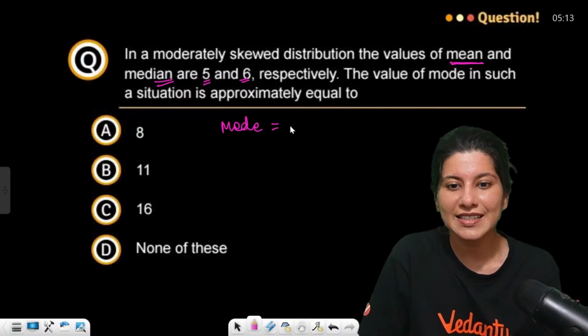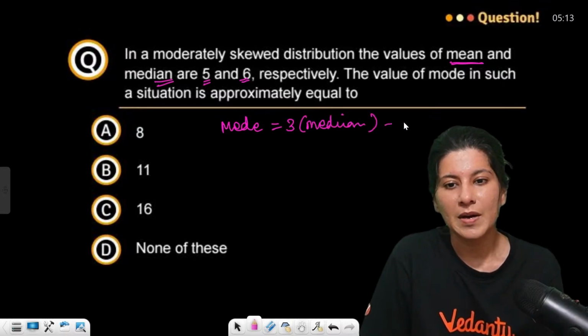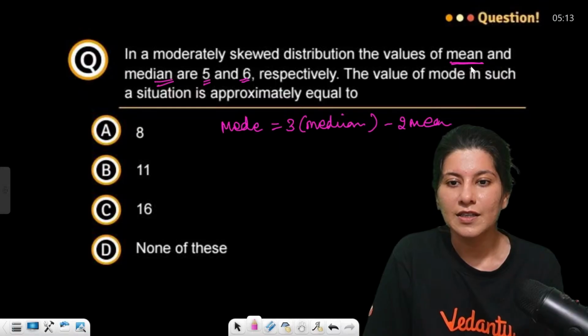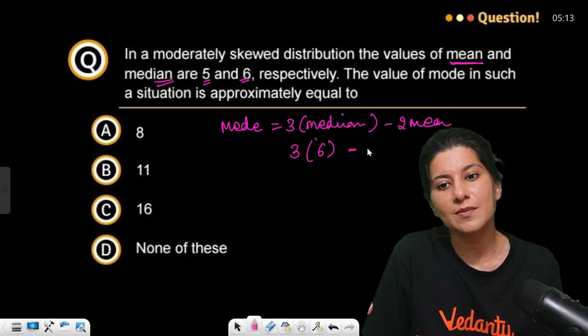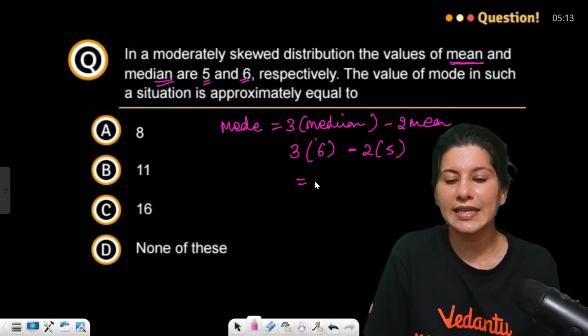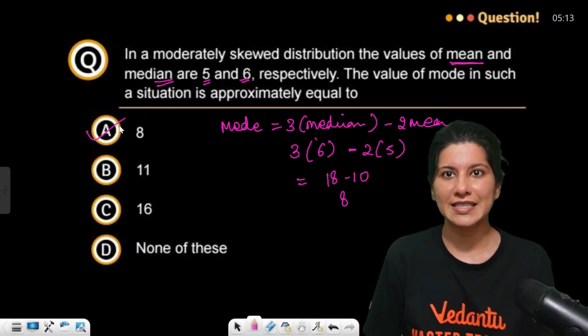So mode is 3 median minus 2 mean, correct? So mean is 5 and median is 6. So 3 into 6 minus 2 into 5. Now it's correct. 18 minus 10, 8. 8 is correct. Option A is absolutely right.